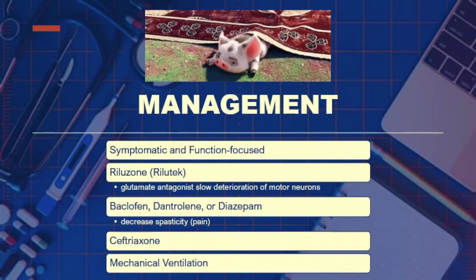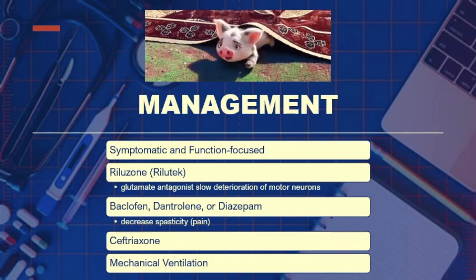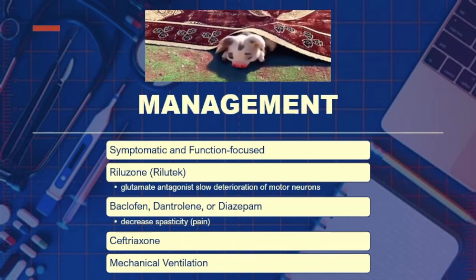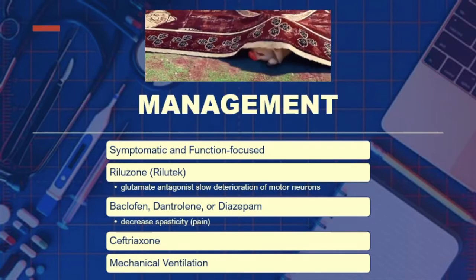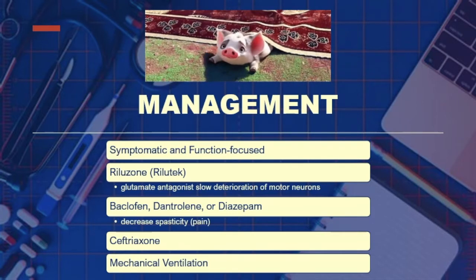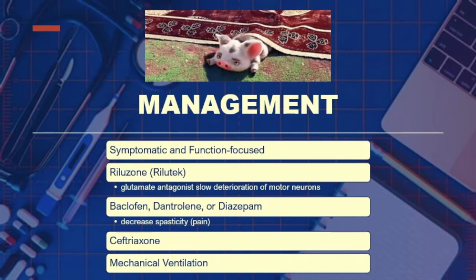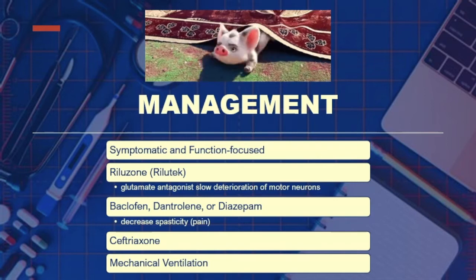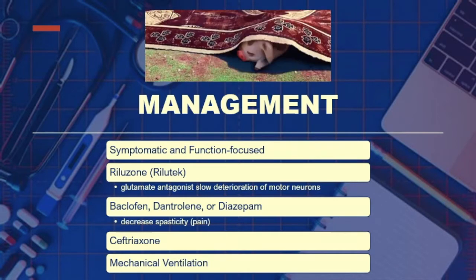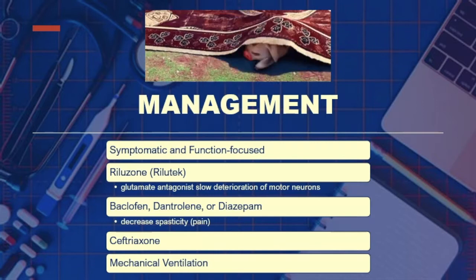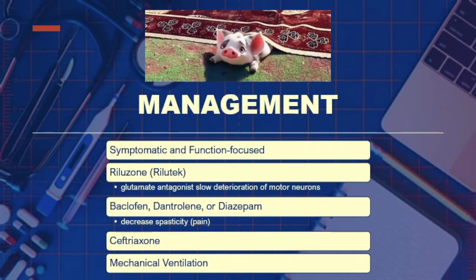Then for the management. Okay, so class, for this one, there's no specific treatment. It is symptomatic and function focused, meaning if your patient is having problems with breathing or respiratory arrest, we would be giving mechanical ventilation to our patient. Okay, if your patient, class, is having problems with glutamate, so we are giving a glutamate antagonist. But please take note that the use of glutamate antagonist is still under investigation.